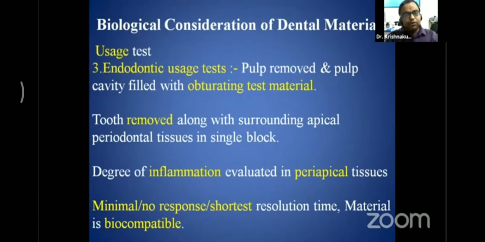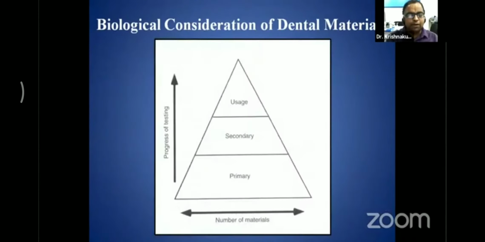Then that particular tooth is removed along with the surrounding apical periodontal tissues in a single en bloc system, and that particular degree of inflammation is evaluated for the degree of inflammation in the periapical tissues. If there is minimal or no response, or that response is resolved within a short duration of time, then we call that material biocompatible.